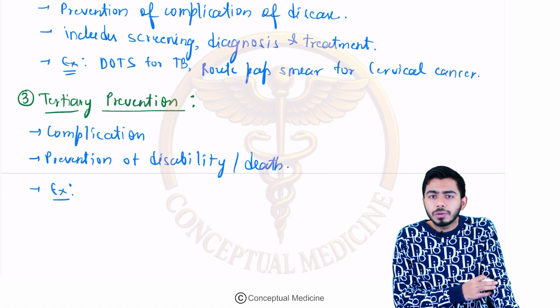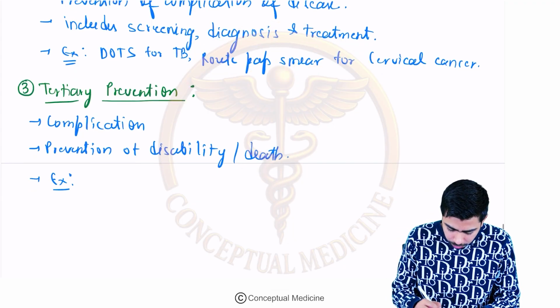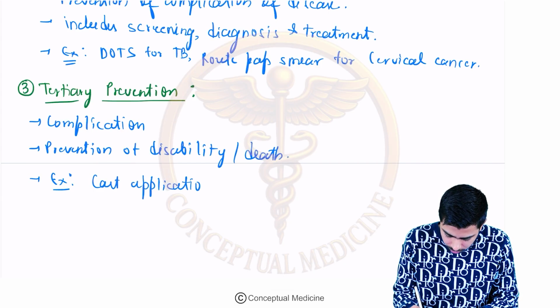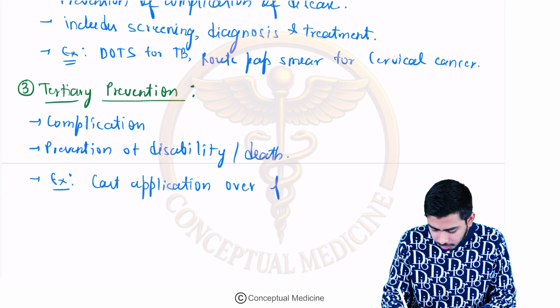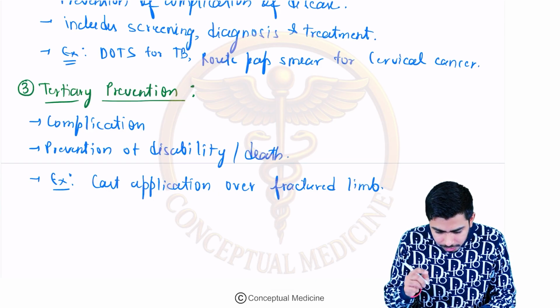So what are you preventing? You are preventing the disability of this limb, right? So that's why we put a cast. Cast application over a fractured limb. Okay, this is one example.